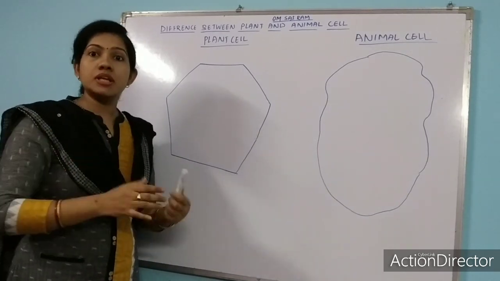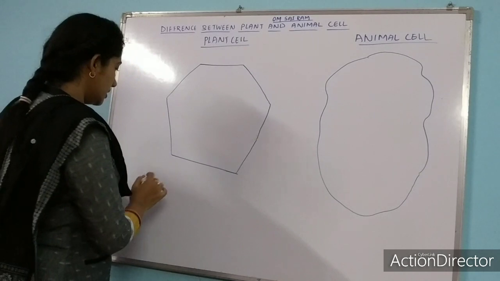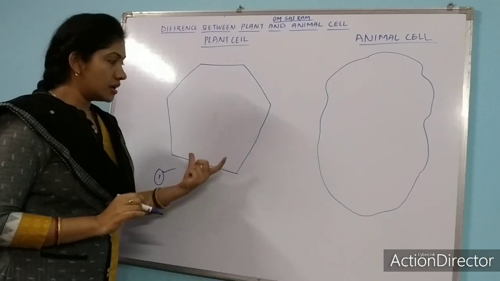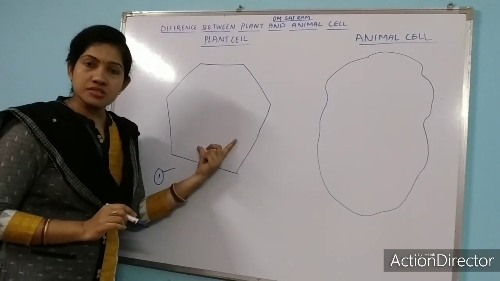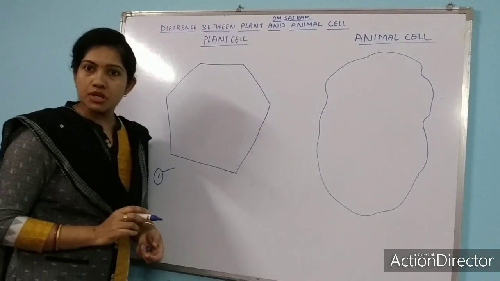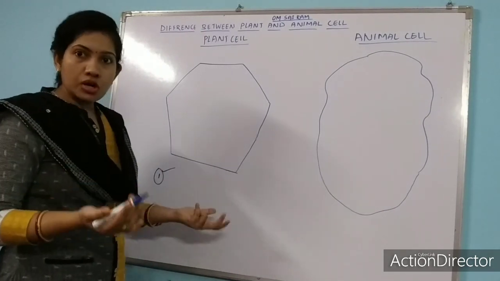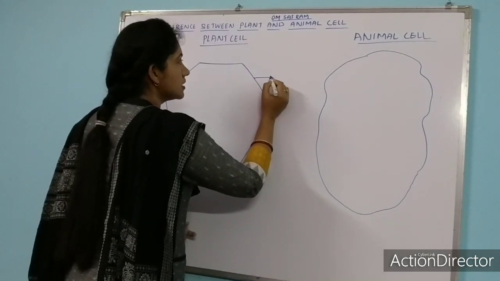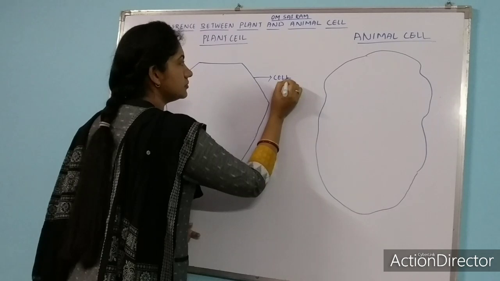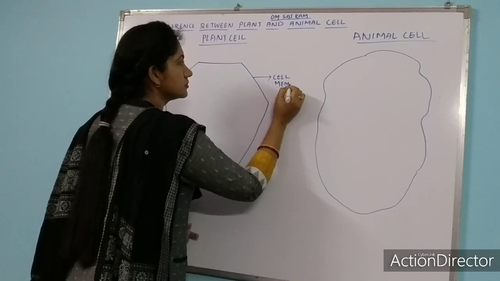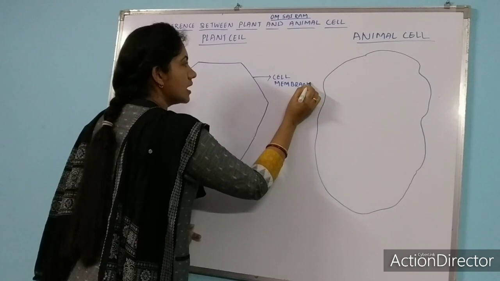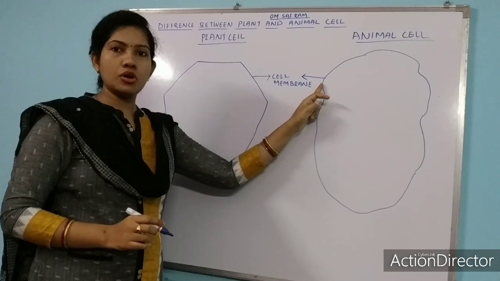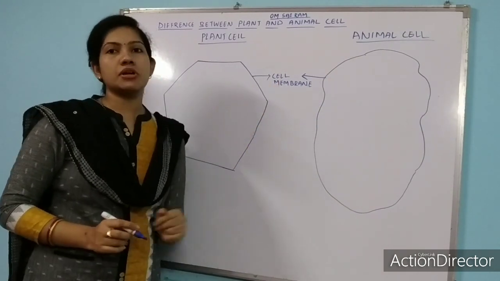Then let's talk about the different parts of the cell. Remember the first difference? One by one, go on writing. The first difference I said: plant cell has a particular shape, but animal cells do not have a particular shape. Then if we talk about the important parts of a cell, at first let us write the cell membrane. Cell membrane is the outermost layer of a cell. This is the cell membrane of animal cell, and this is the cell membrane of plant cell.